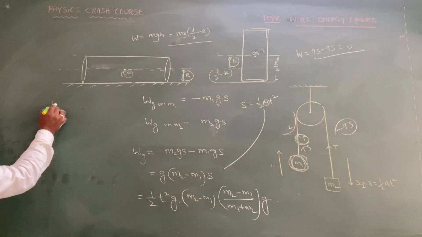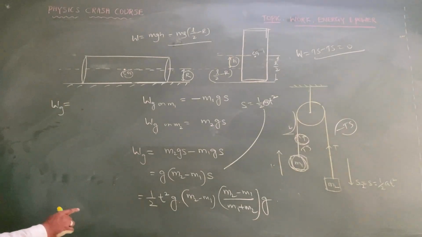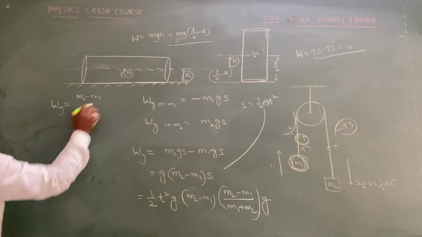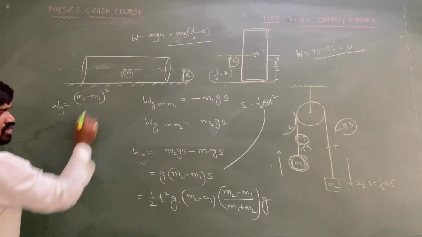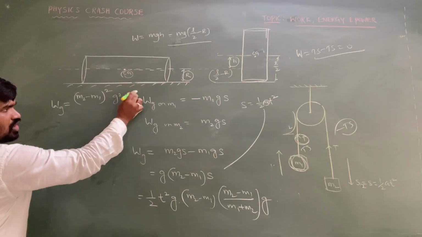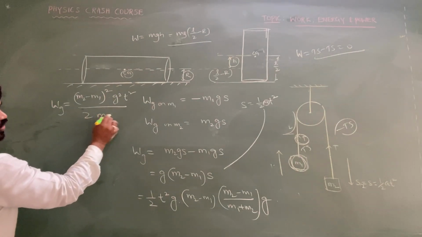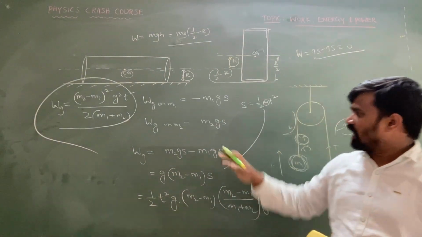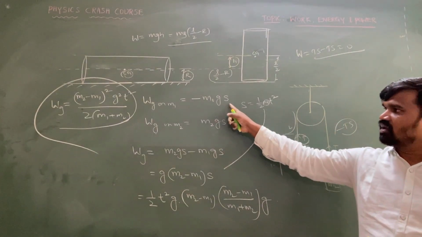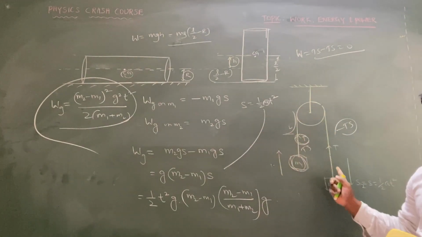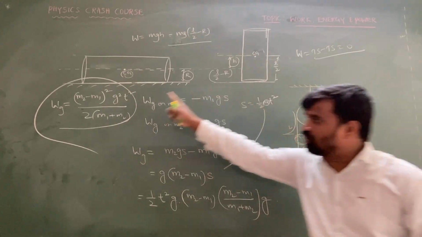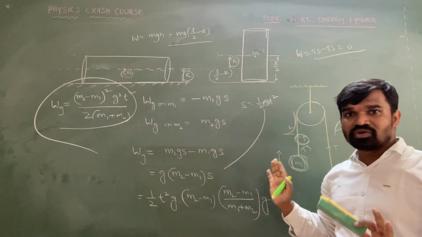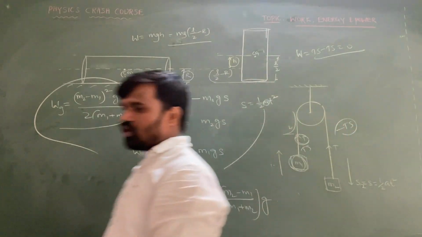So now we get the work done by the gravitational force on the whole system: m2 minus m1 whole square into g square into t square upon 2 into m1 plus m2. This is the work done by the gravitational force on the whole system, made up of the work done on m1 and the work done on m2. But work done by the tension on the whole system is going to become 0. Okay, copy this.